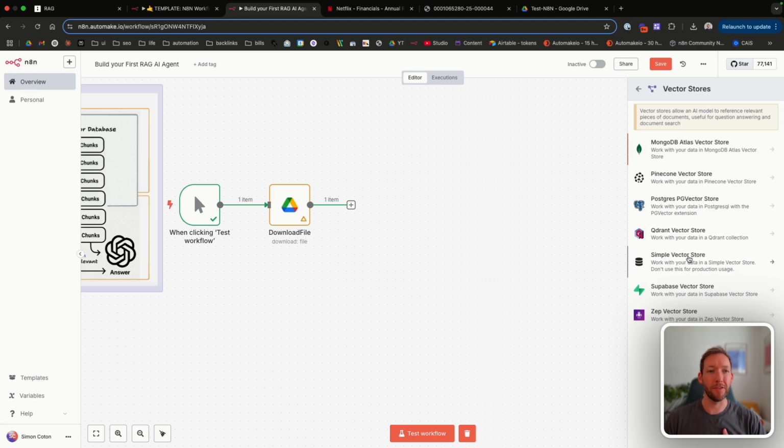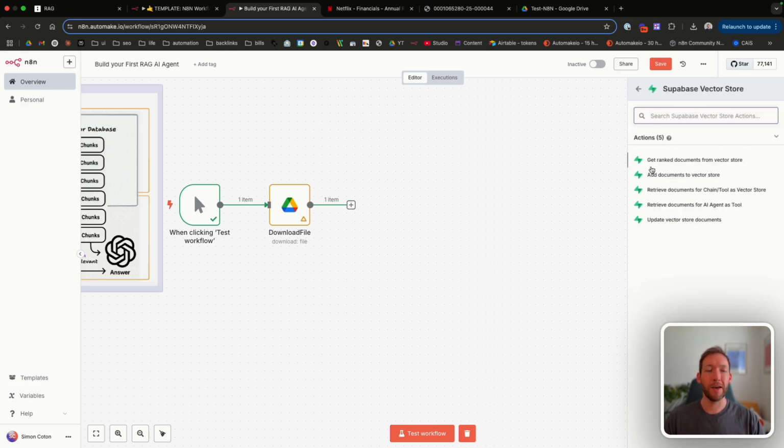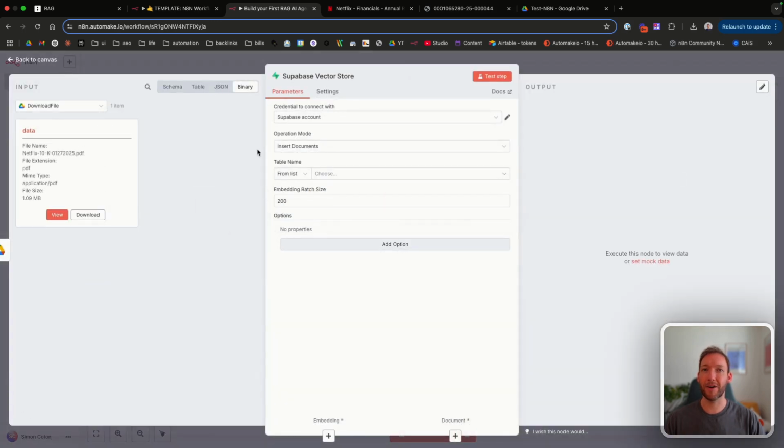And at this point, we've got to choose which vector store we want to work with. So my preference is Supabase. So Supabase is free to use, and you're also able to store metadata or information about your data, a bit more context, so that we can retrieve it. Another popular alternative is Pinecone, but I find it a bit easier to load in, but harder to retrieve the correct information. So let's go with Supabase Vector Store. And in the actions here, we've got add documents to Vector Store. We've got retrieve documents, but obviously what we're doing is we're adding documents here to the Vector Store.